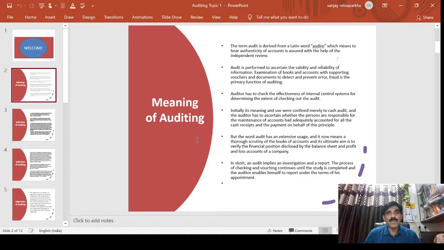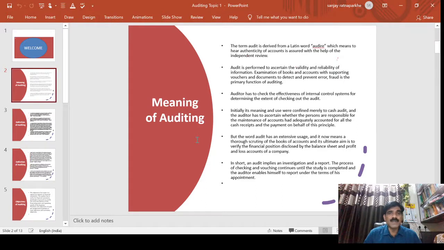If you take an example, if someone's brother is the managing director or CEO, can the brother be appointed? No, he is not eligible, because he could not express an opinion independently. Some influence comes on the mind. He is disqualified as per section 141 of the Companies Act, and such a person is not independent. That is why he should not review and audit the company.